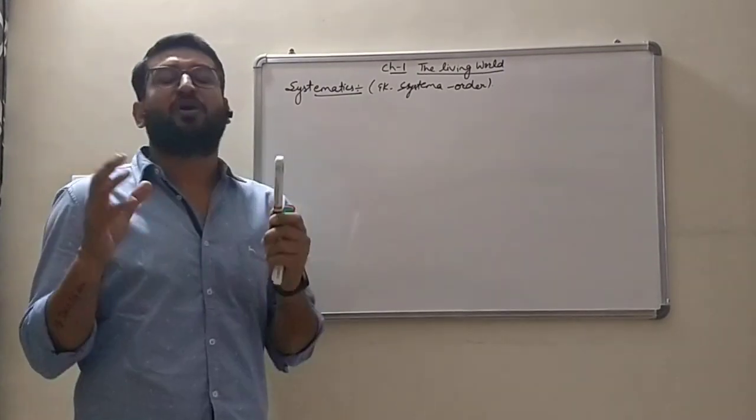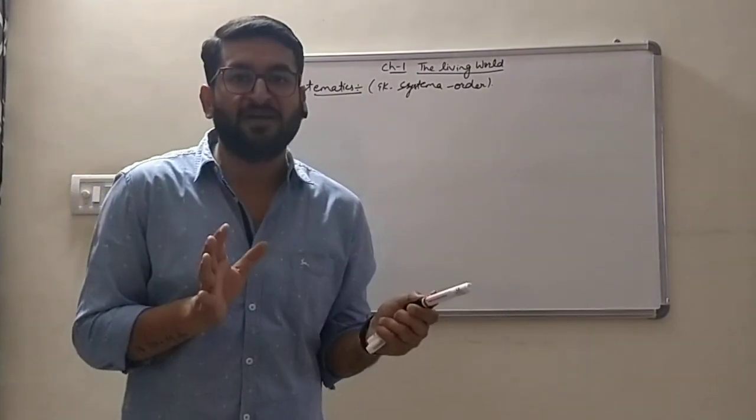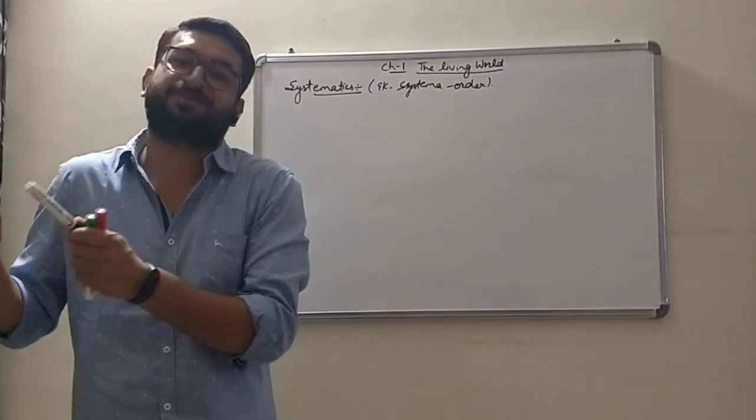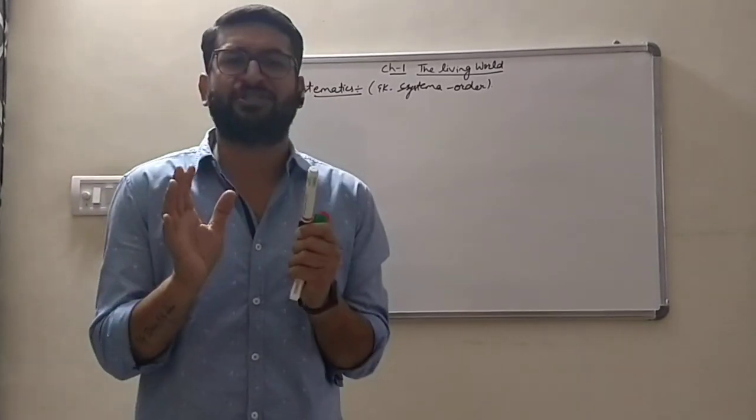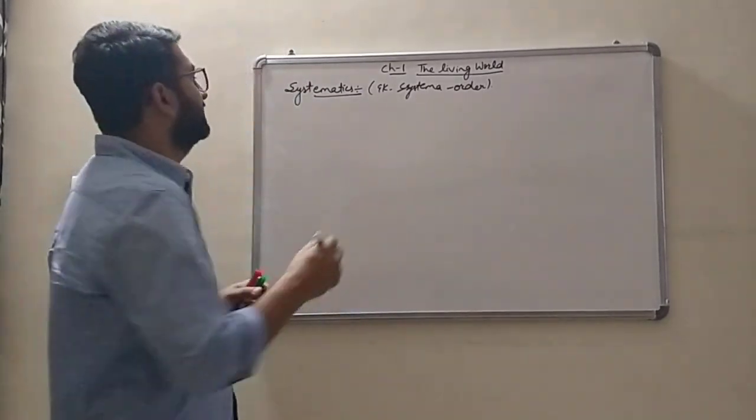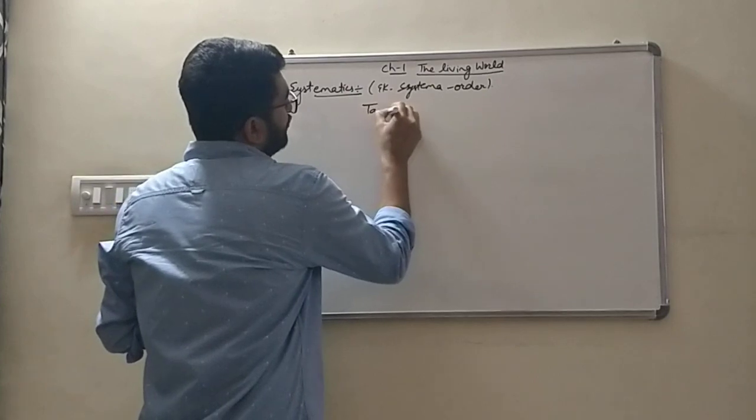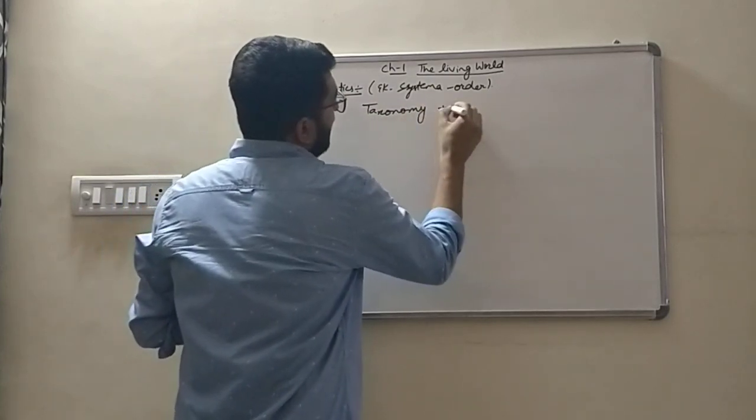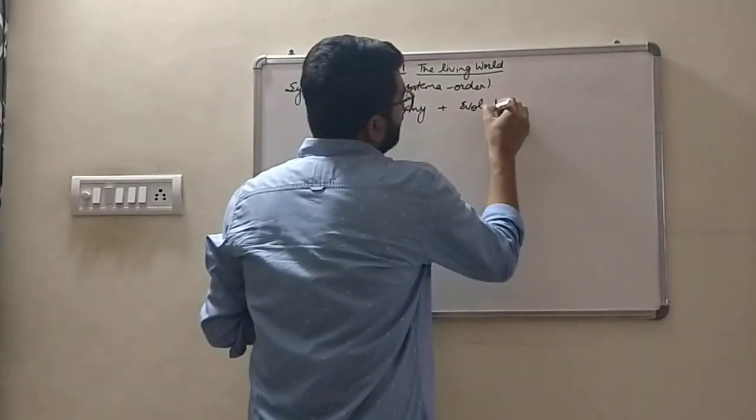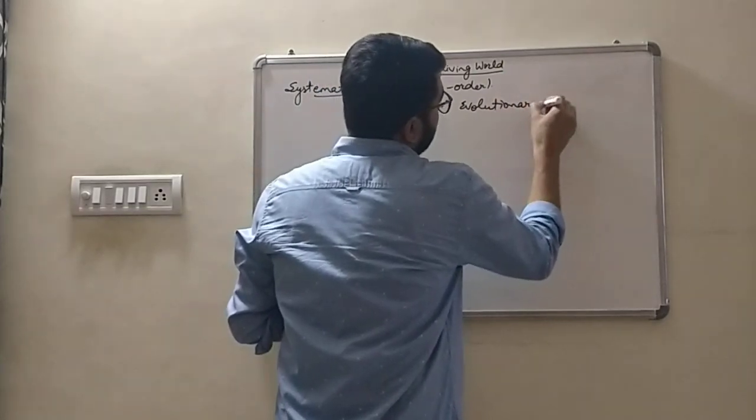Systematics is a combination of taxonomy and evolutionary relationships. Systematics is the relationship between taxonomy and evolutionary relationships.